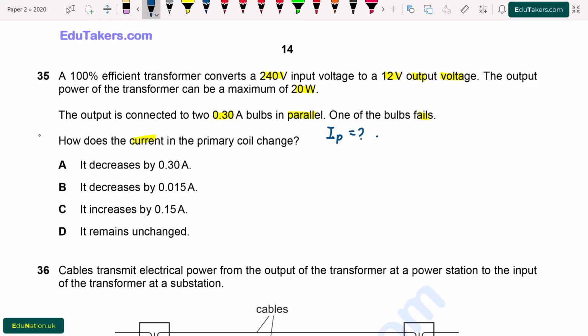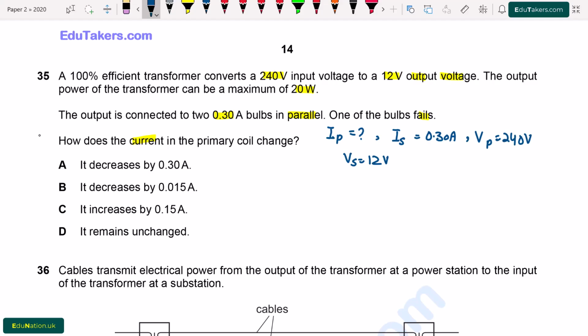So I write here, I have to find out the current in the primary coil, while the current in the secondary coil is 0.30 ampere and the voltage of the primary coil is 240 volt while the voltage of the secondary coil is 12 volt.